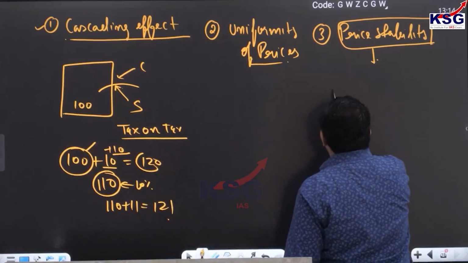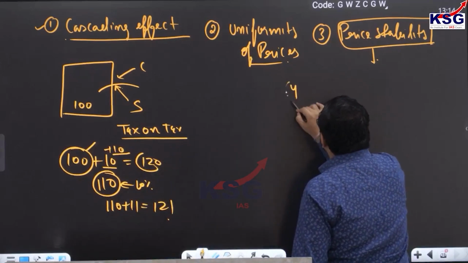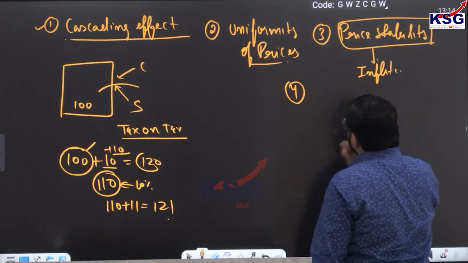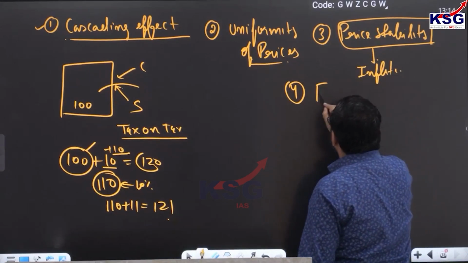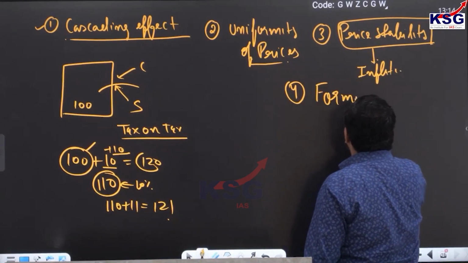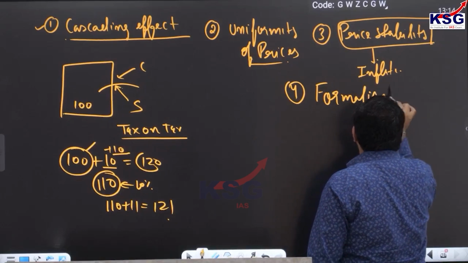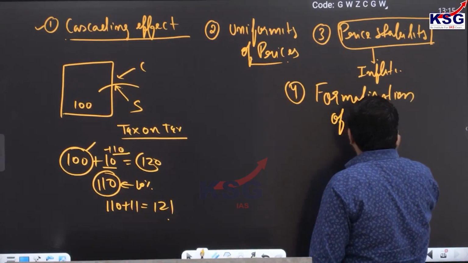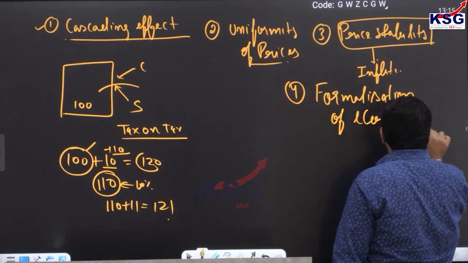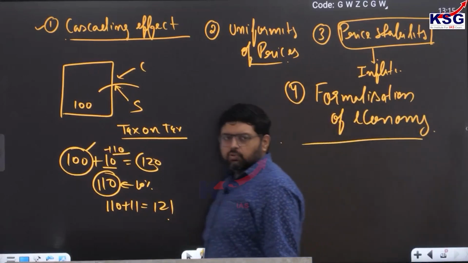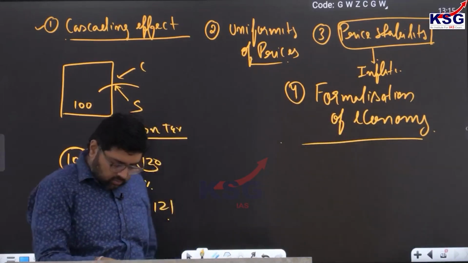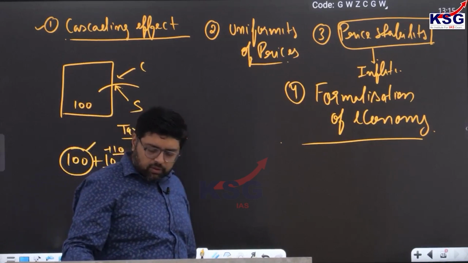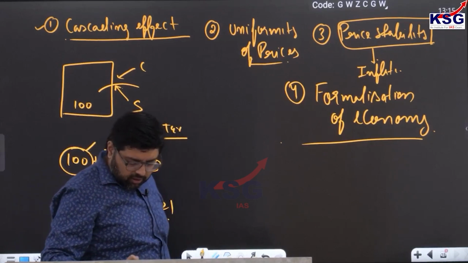Number four, this has also helped to ensure formalization of the economy. So you can say it is a step toward formalization of the economy. This is what you have to understand. Clear? So this is with respect to formalization of the economy. Is it clear till here?